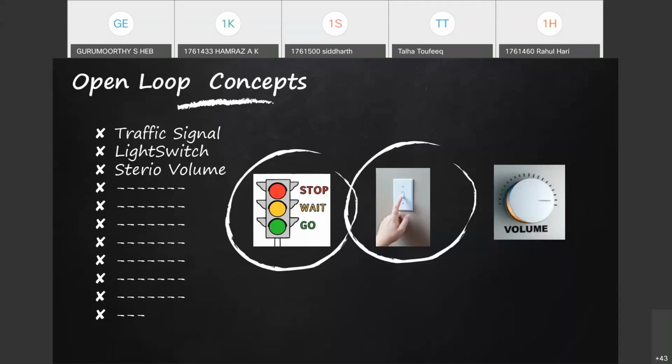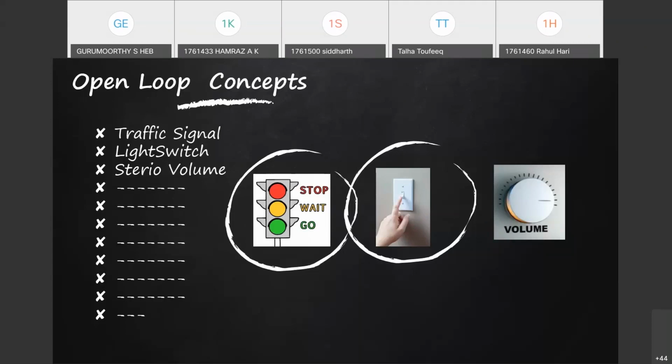Similarly, the light switch. You switch it on, it will be on. Whether you have put a 60 watt bulb, 40 watt bulb, 0 watt bulb, or 100 watt bulb, that bulb will glow and give the light. It is not sensing the brightness in the room and accordingly changing the bulb.